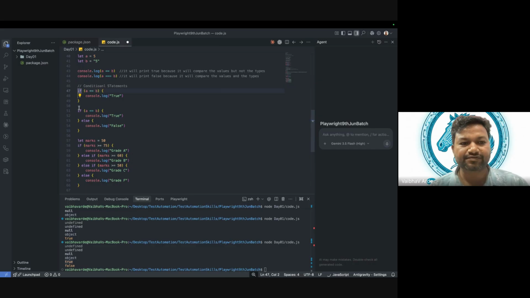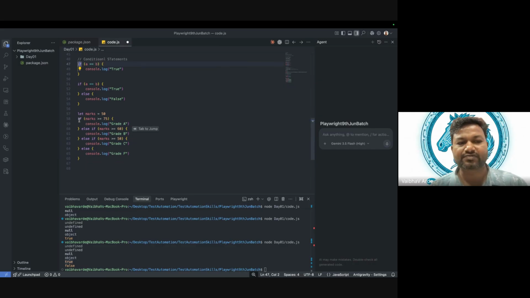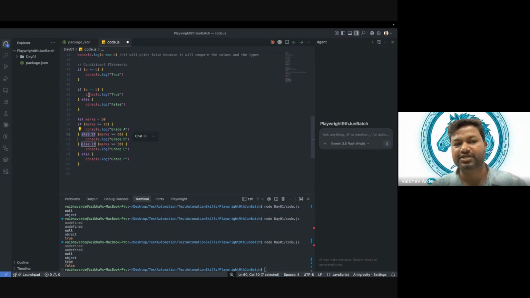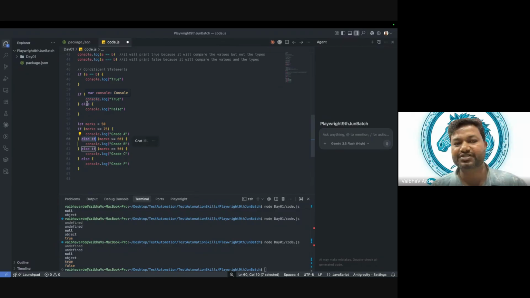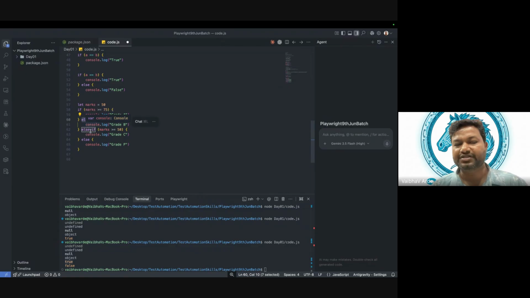One is if, another is if else, and the next one is if, and here we have else if. Here we have more than two statements. How many conditions do we have in if else? One condition and two results. Here there is more than one condition, and that many results. If marks are greater than 75, then grade A. If marks are greater than 60, then grade B. If marks are greater than 50, then grade C. Else, grade F.